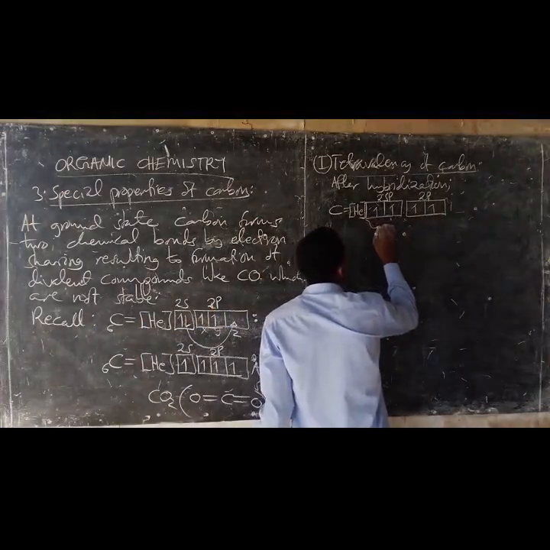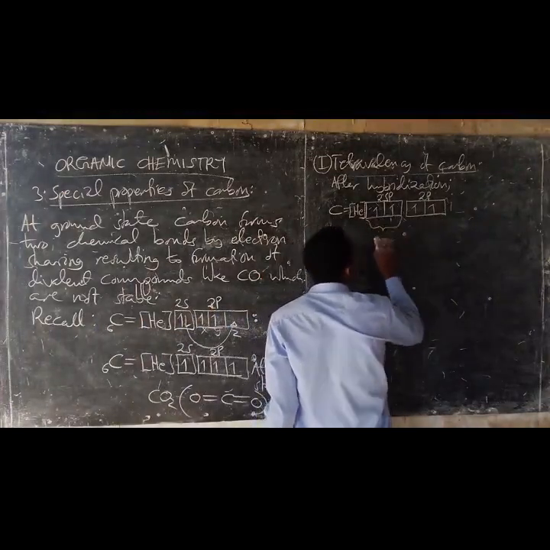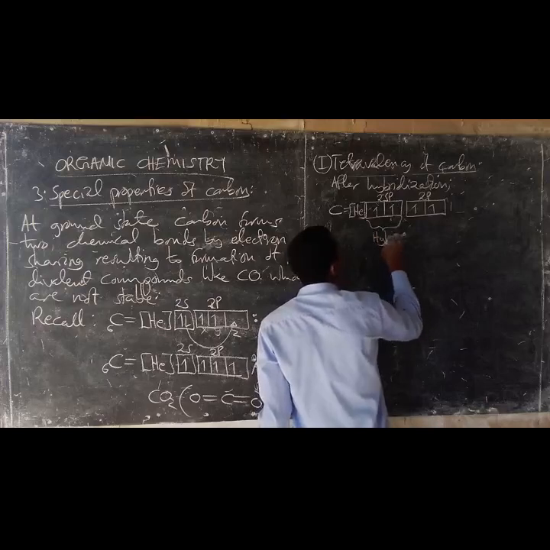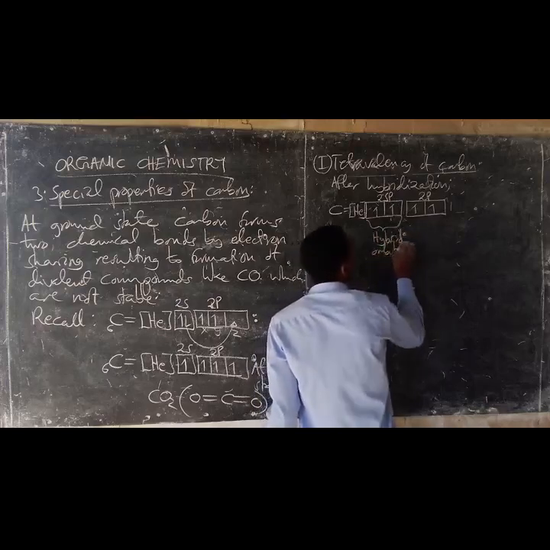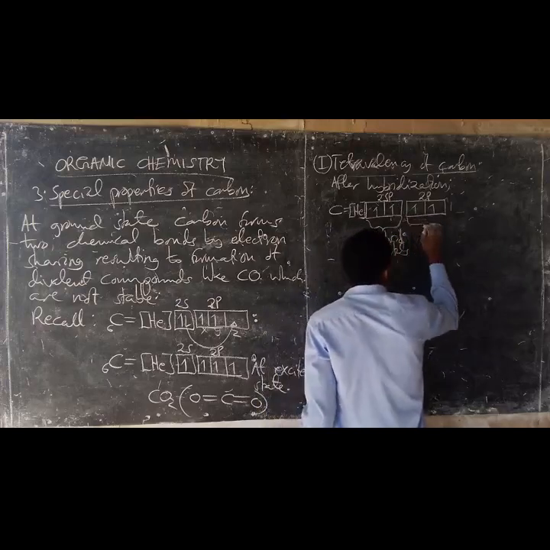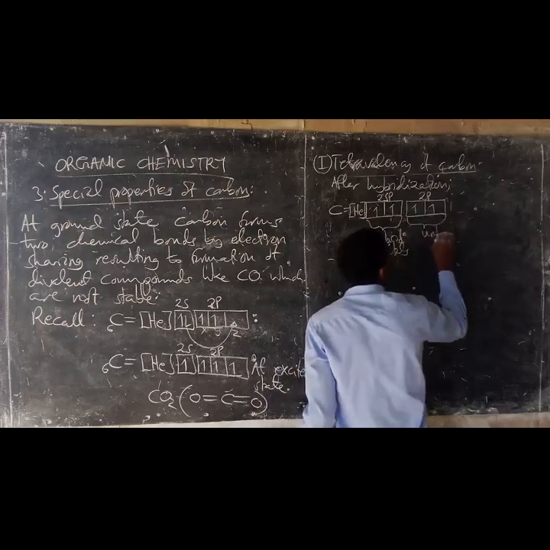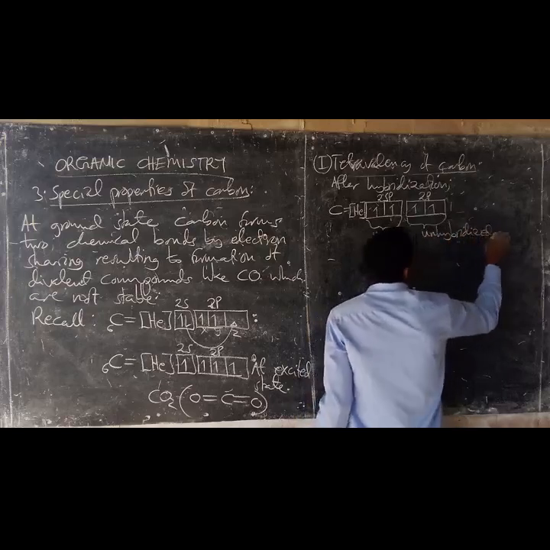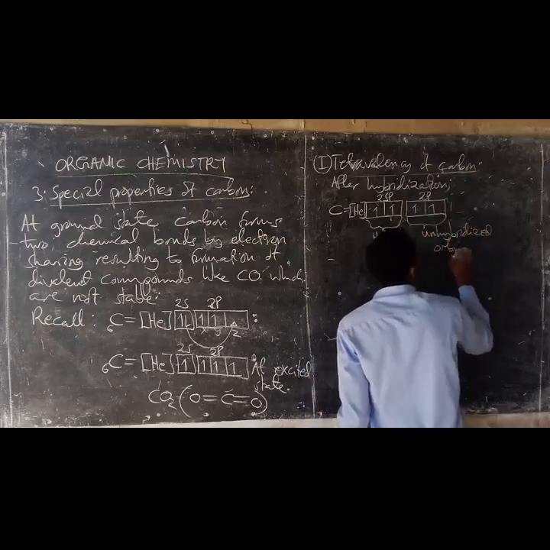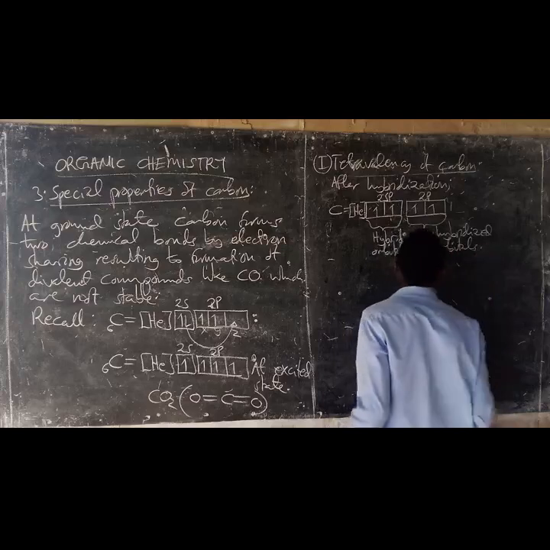So these are the hybrid orbitals, and these are the unhybridized orbitals.